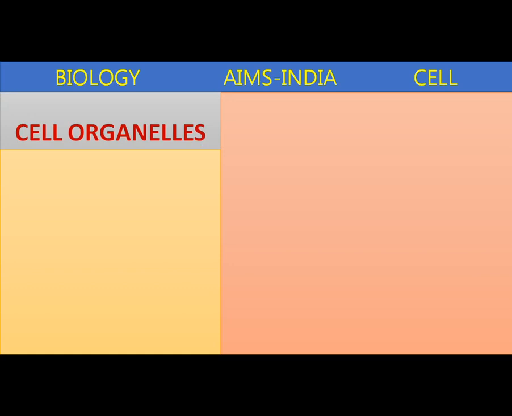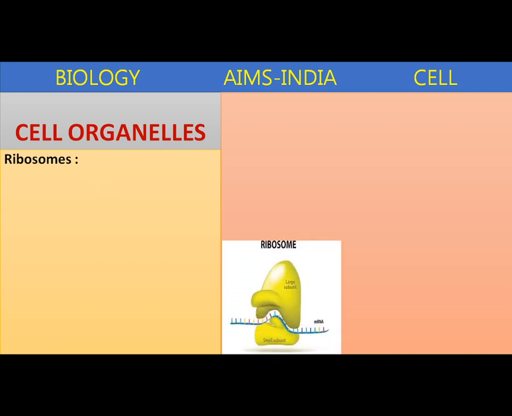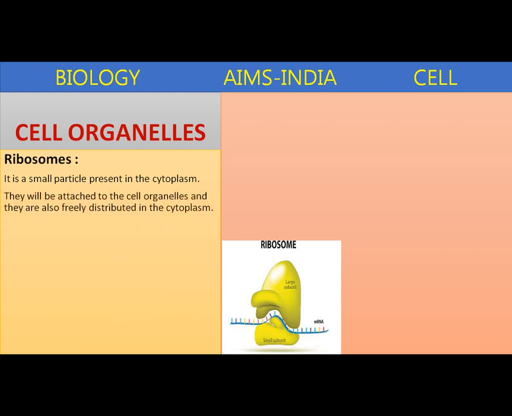Next, further cell organelles: ribosome. Ribosome is a very important cell organelle, very small, and it was discovered by Palade in 1950. Ribosomes are small particles present in the cytoplasm. They may be attached to other cell organelles, and they are also freely distributed in the cytoplasm.